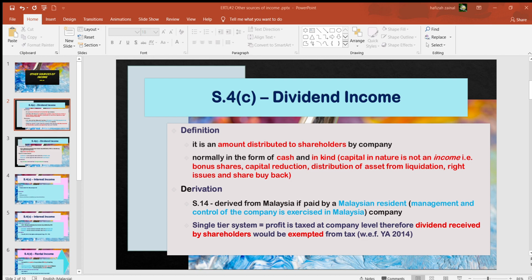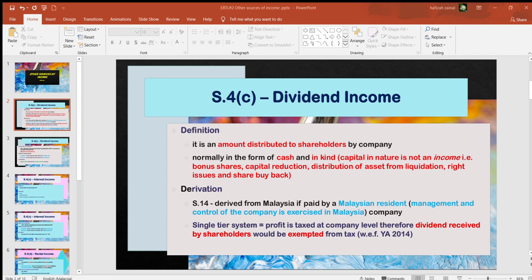Alright. So what happens if it is a foreign company? Okay, foreign company in general, if you can recall earlier when I mentioned Malaysian source and foreign source, most of the time foreign source of income is exempted. Okay, alright. So in Malaysia, we apply the single tier system. Okay, what is the single tier system? Okay, go back to the definition just now.